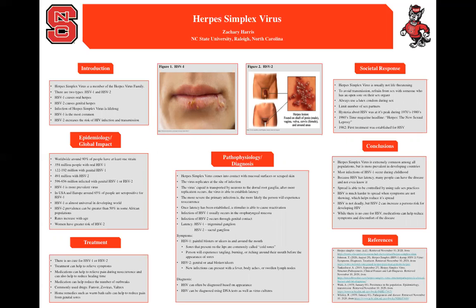Herpes simplex virus is not just a developing country problem either. In the United States and Europe, around 65% of people are seropositive for HSV1. This means that 65% of people have HSV1 even if it is in a latency phase. While herpes simplex virus is common everywhere, it is almost universal in developing countries, meaning that almost all people in developing countries have HSV1. HSV2 is also very common in developing countries, as some African populations have over a 50% prevalence.